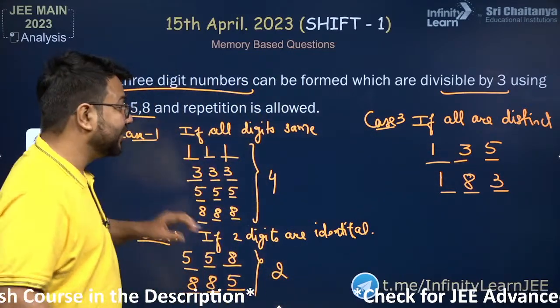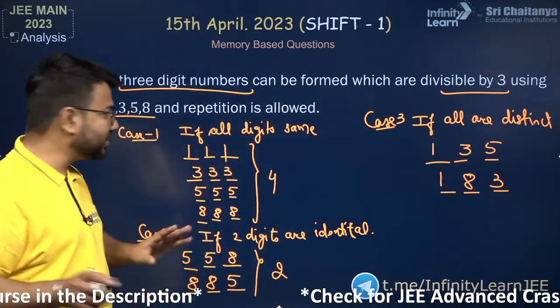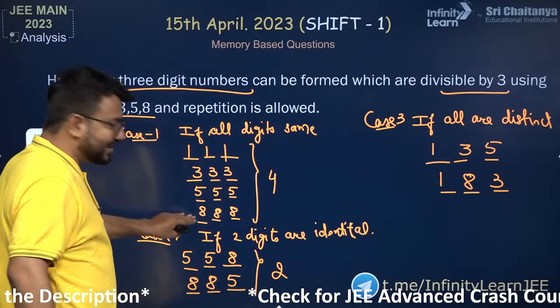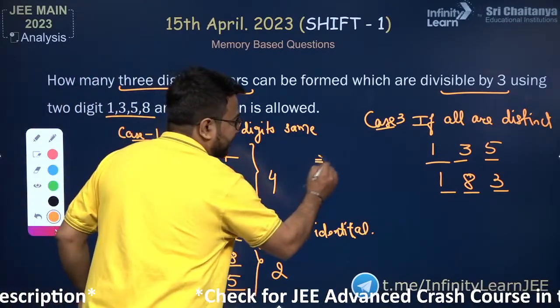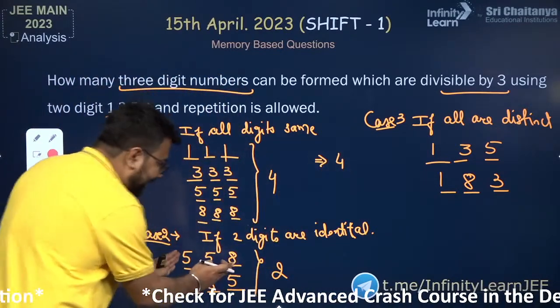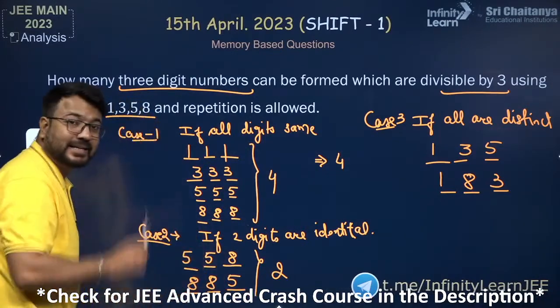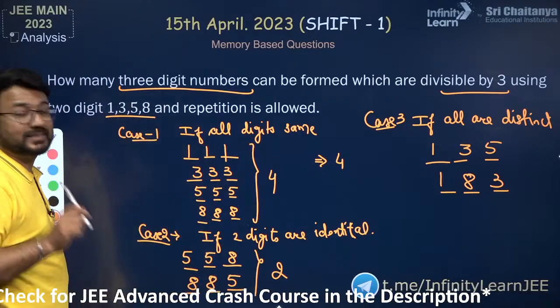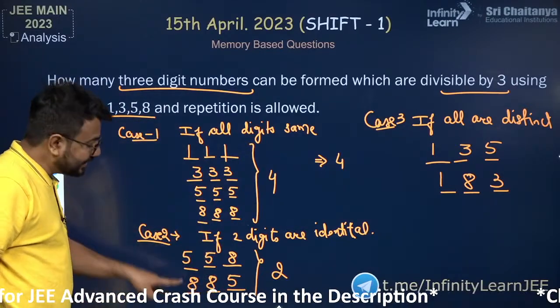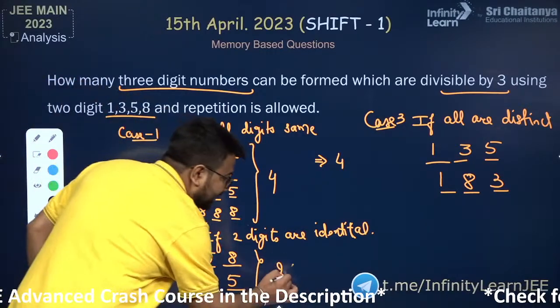So these are the two cases with distinct digits that are divisible by 3. Now if I try to arrange these, they will be 4 only. And if I try to arrange this, 8 can come in the first place, the second place, or the third place. So there are 3 ways to arrange this.